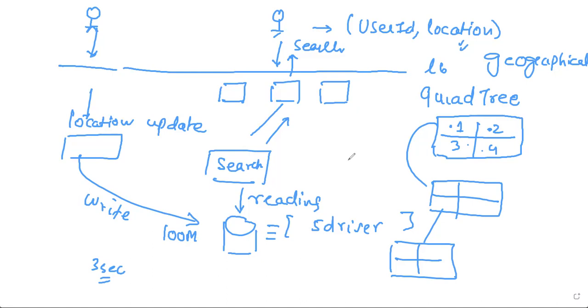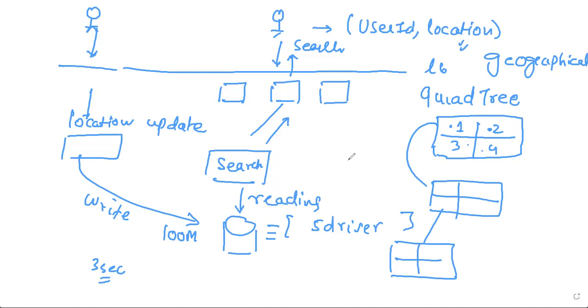Getting my point? Yes, sir. So when you start dividing, when you reach Mumbai, there are maybe 100,000 drivers in Mumbai, right? Then you start dividing it further. Then you see, hey, still there are 1,000 in this quad, right? Still bigger.